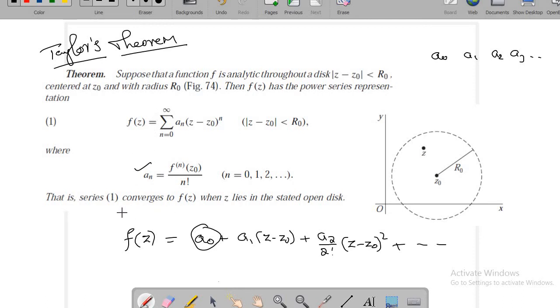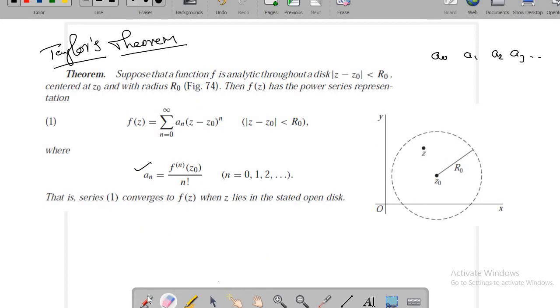it is claimed here that the series converges to f of z. So whatever series you wrote here, this series converges to f of z when z lies in the stated open disk. This says the summation converges to f of z when this is true for every z with mod z minus z0 less than r0.